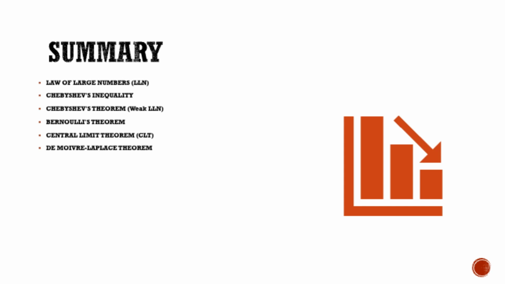We covered 6 key concepts that form the foundation of probability theory and statistical inference. First, the law of large numbers. This is a fundamental theorem that tells us something very intuitive, yet mathematically profound. As the sample size grows larger and larger, the sample average converges to the true expected value of the distribution.